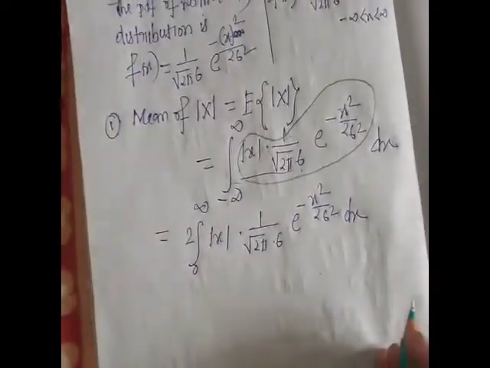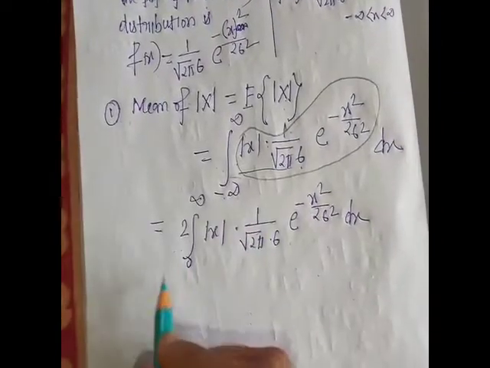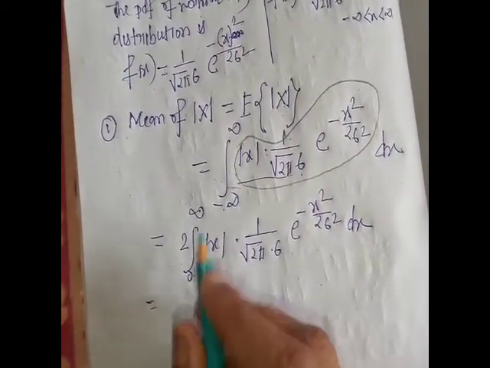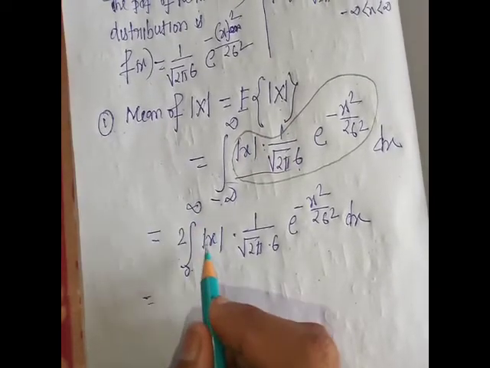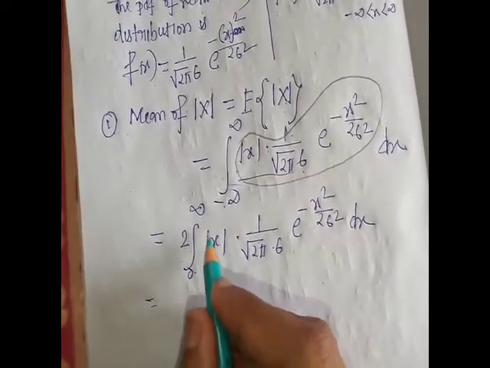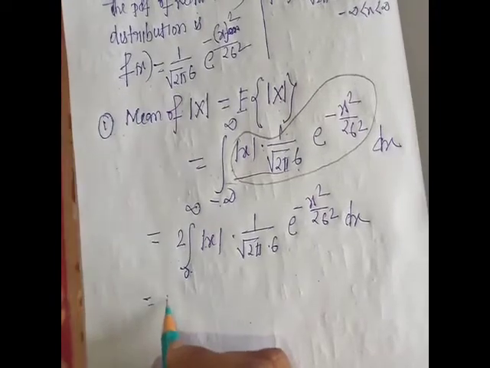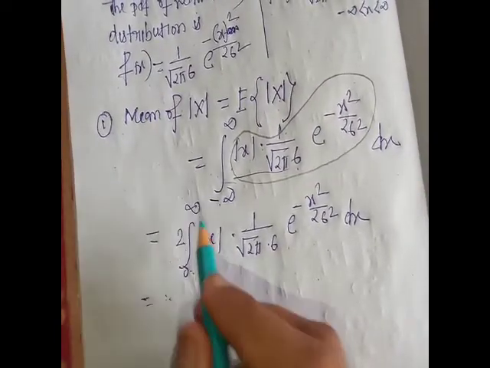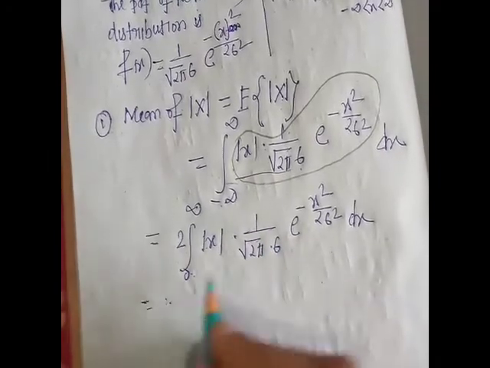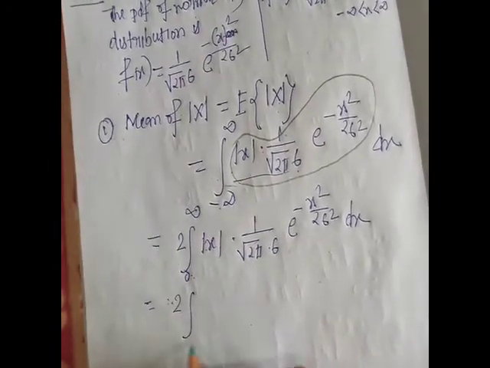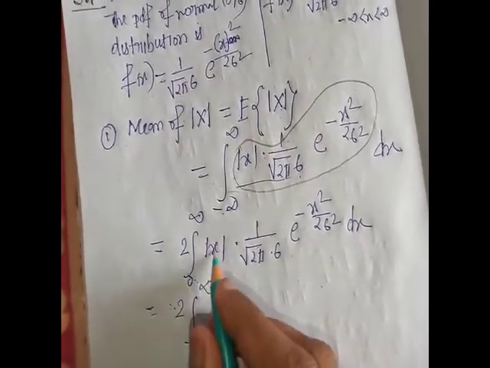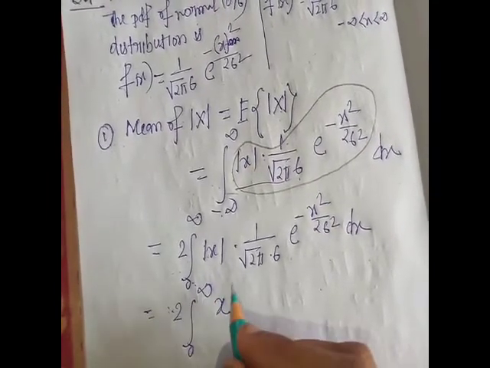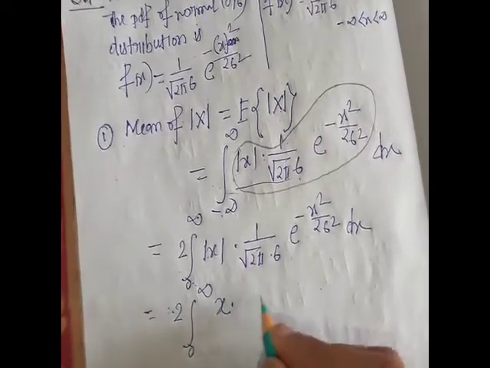This is the integration property for even functions. In the interval 0 to infinity, mod X is always positive, so mod X becomes x.